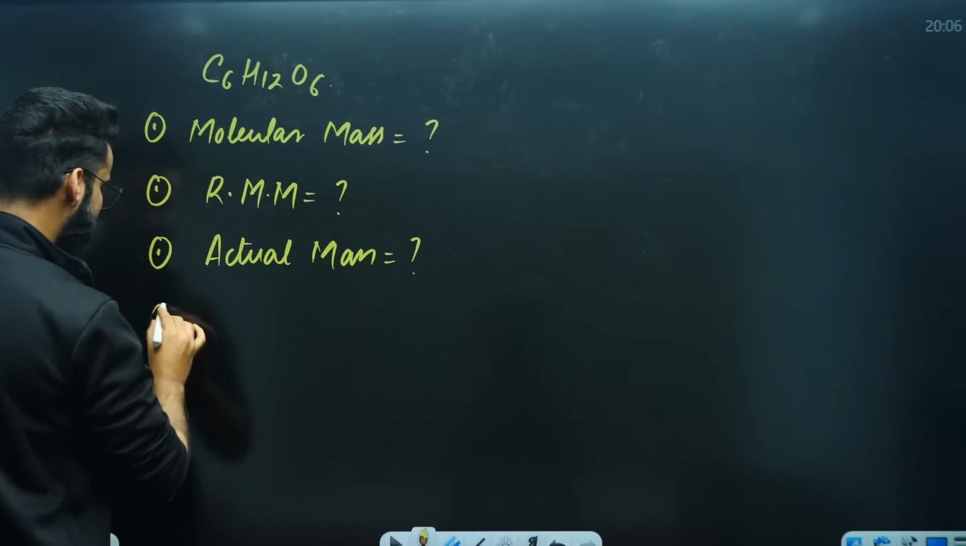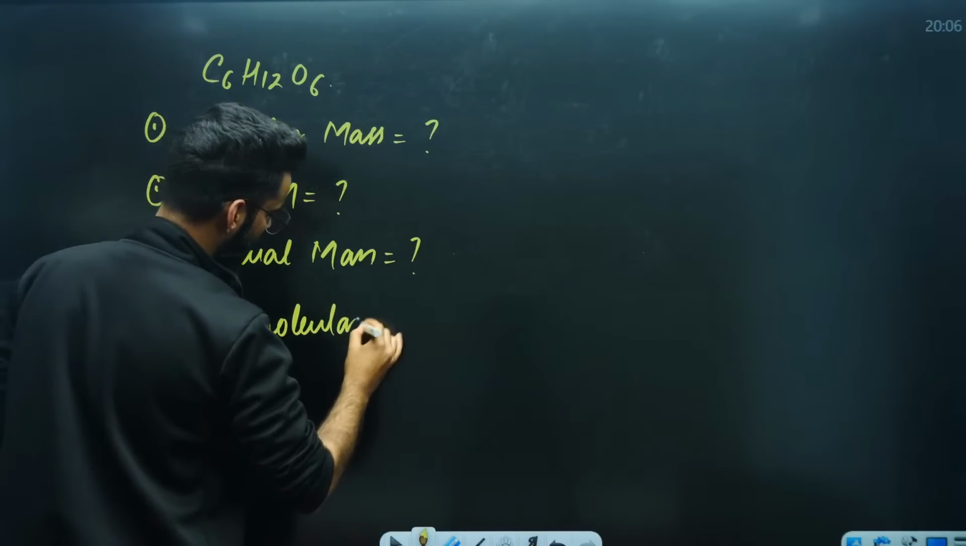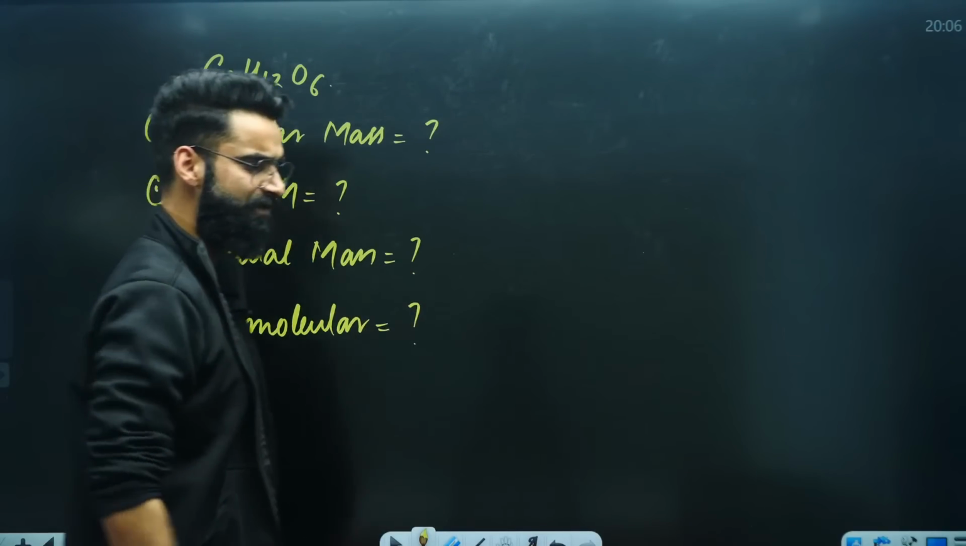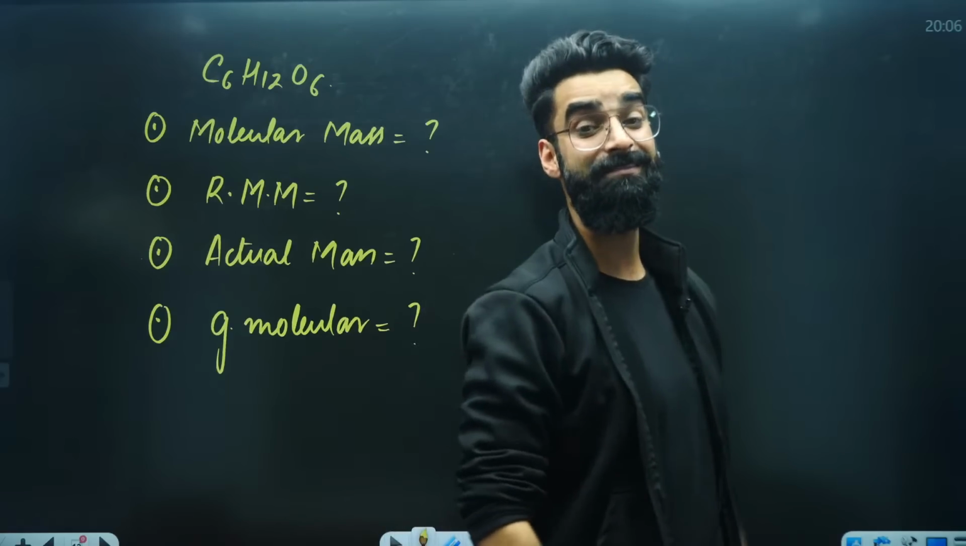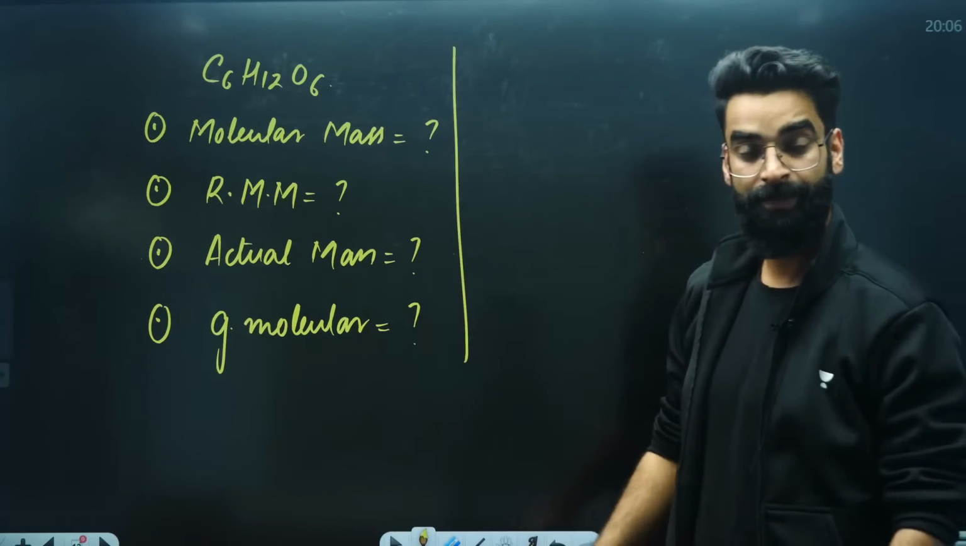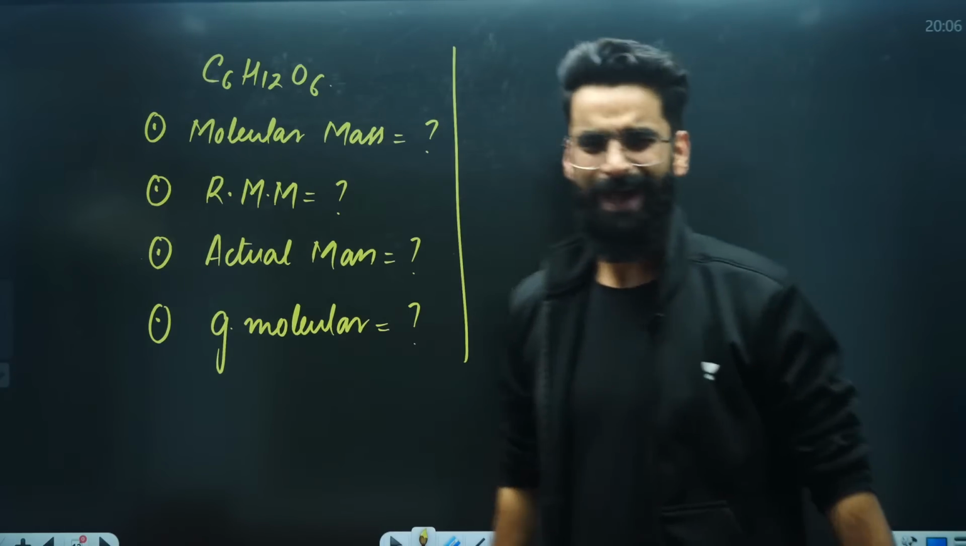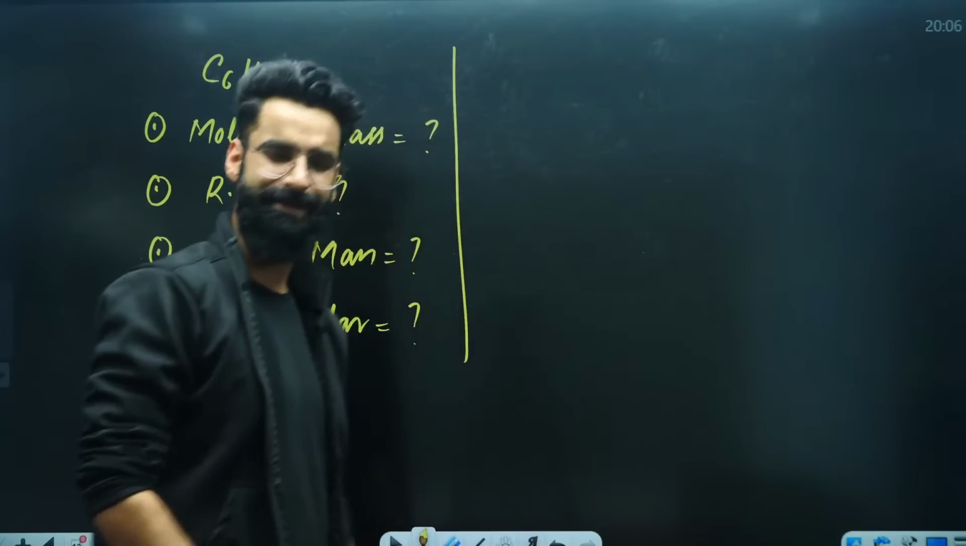Fourth thing, you'll be telling me the gram molecular mass of glucose. These are the 4 things which you will let me know in the comment section of the video. Okay, perfect. All right. So I think all these 3 terminologies are clear to you, correct?